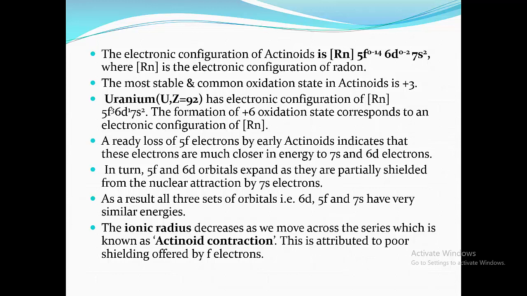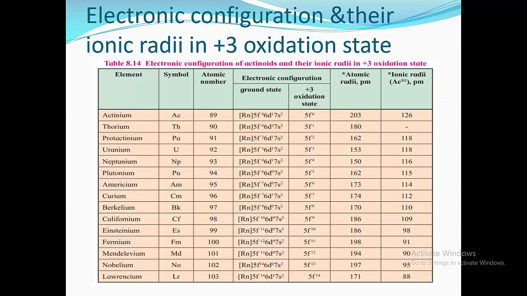This is similar to the lanthanoid contraction which we have seen in lanthanoids. This is attributed to the poor shielding offered by f electrons. Now we are going to see electronic configuration and then their ionic radii in the +3 oxidation state.